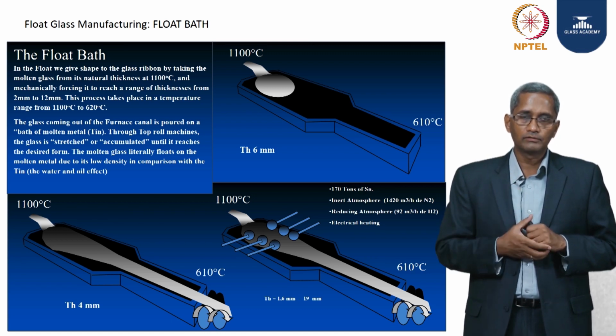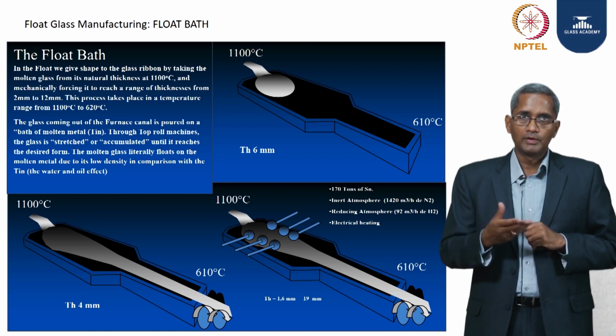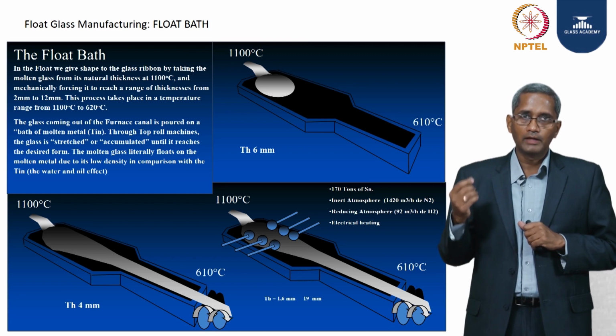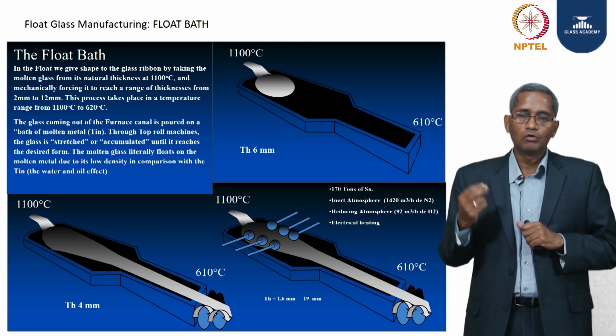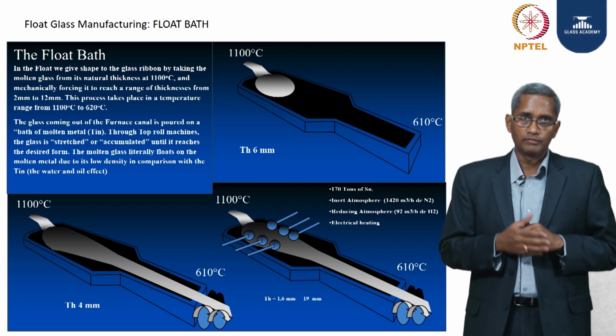And how the thickness is given: we spoke about the top roll machines, which predominantly decide how the thicknesses are formed. Out of the 4 parameters, the penetration, the nipping, the angle and the speed, the speed and the angle contribute significantly to the thickness that we want to manufacture.